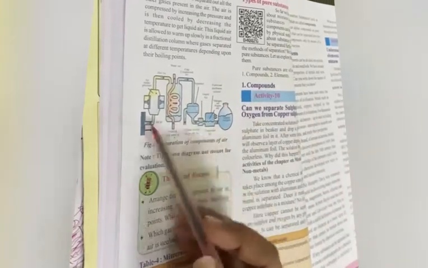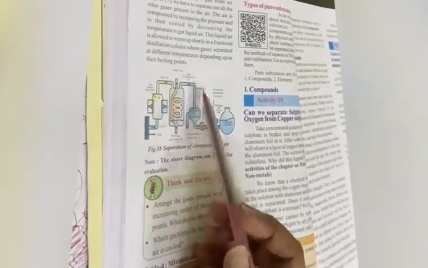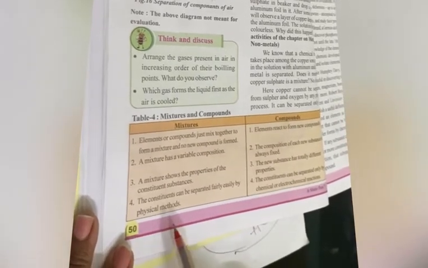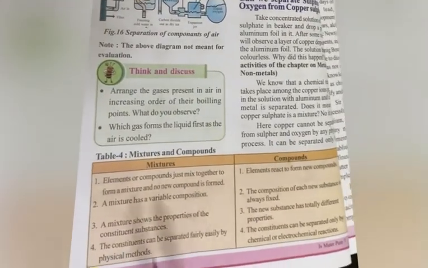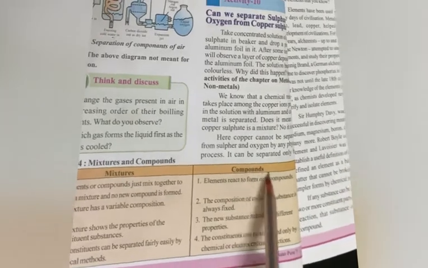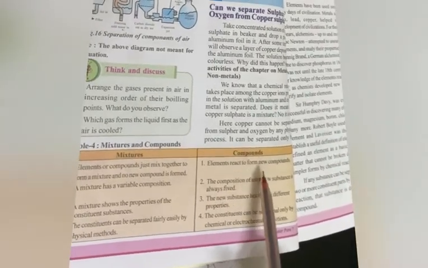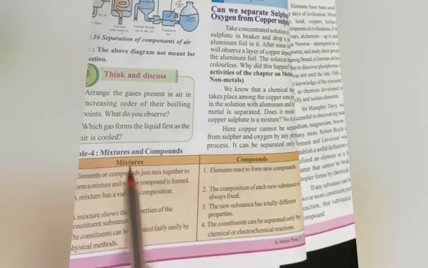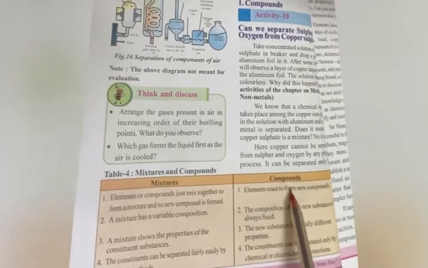It is easy to understand if you see the diagram. Here let us see what is the difference between mixtures and compounds. What do you mean by mixture? What do you mean by compounds? Mixtures are nothing but substances which are mixed together, and no new compound is formed. Compounds are formed when elements get combined. A mixture has a variable composition. The composition of each compound will be fixed.